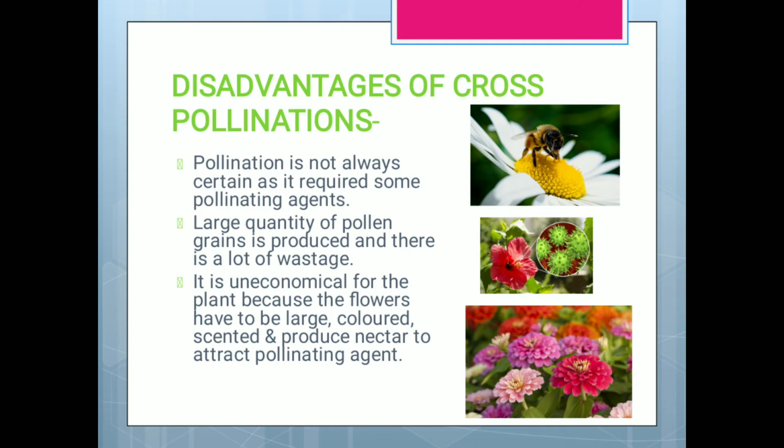A large quantity of pollen grains is produced and there is a lot of wastage, because if only very few are produced, it is not certain that they will be transferred from the anther to the stigma. It's uneconomical for the plant because the flowers have to be large, colored, scented, and they have to produce nectar to attract the pollinating agent. So a lot of energy is also wasted.